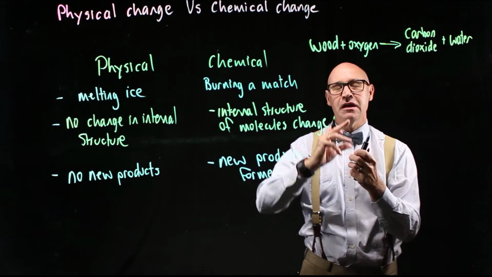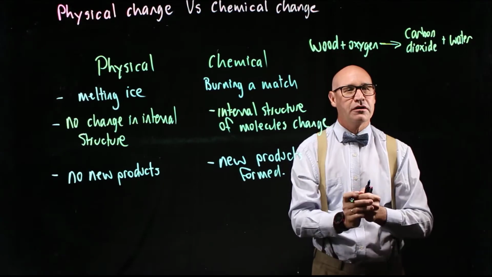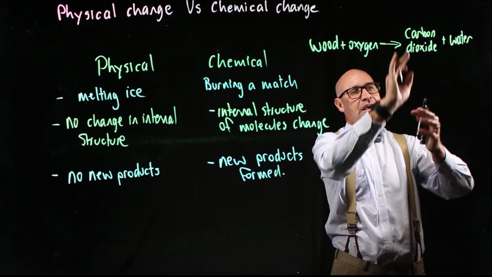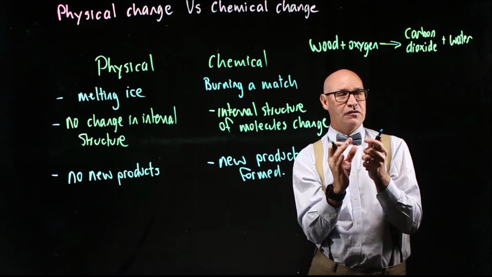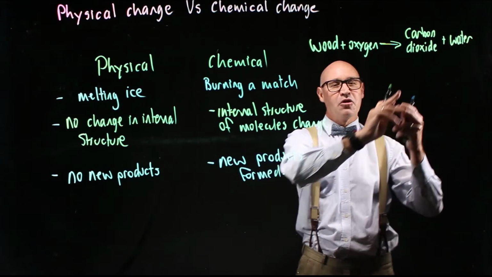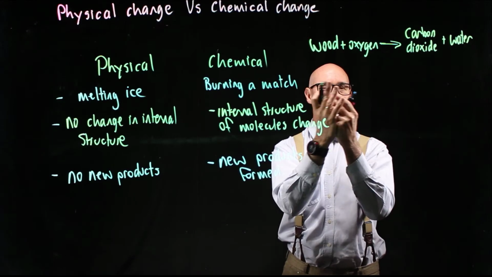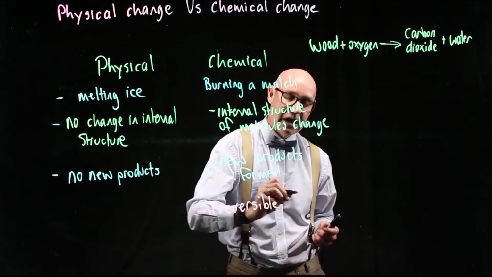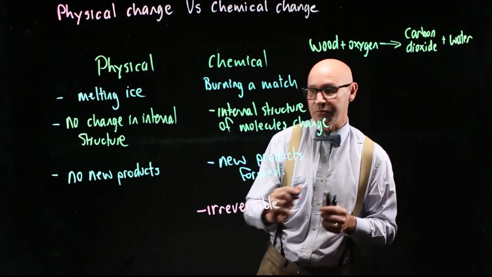So what happened is that the molecules have rearranged. Some of the oxygen has gone to carbon dioxide and some of it's gone to water. Some of the carbon from the wood has gone into the carbon dioxide, etc. So the molecules have rearranged themselves internally to form new products. So we can't take the carbon dioxide and water and put it back together to produce wood and oxygen again. So we say that the reaction is irreversible. However, of course, we can refreeze that water, so it's reversible.